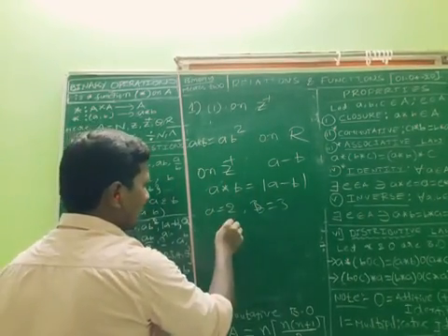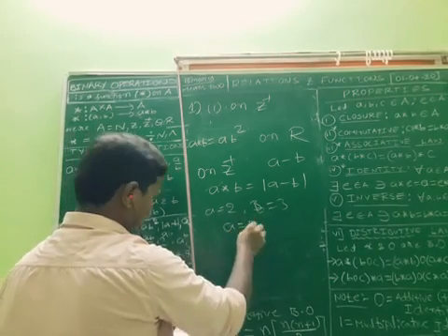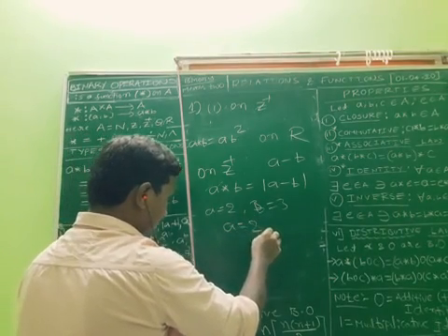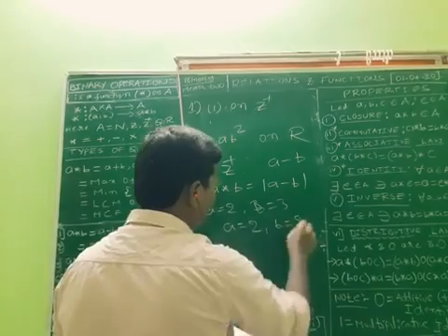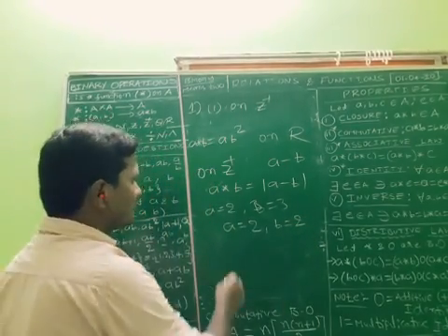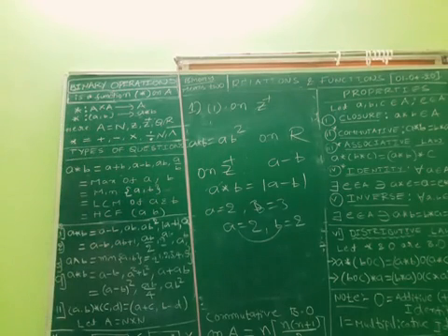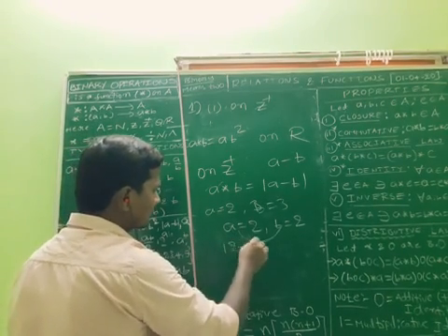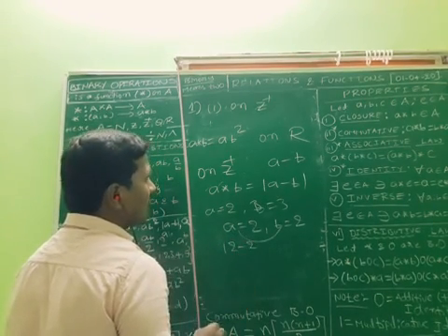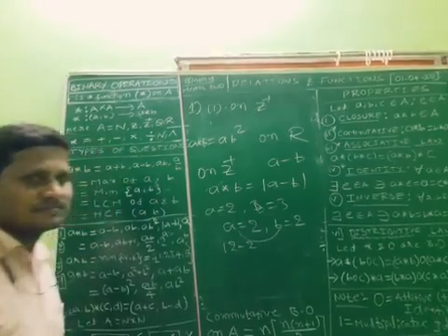Now A is equal to 2 and B is equal to 2. In this question, if you take 2 comma 2, that is the same value, but you should take different values.